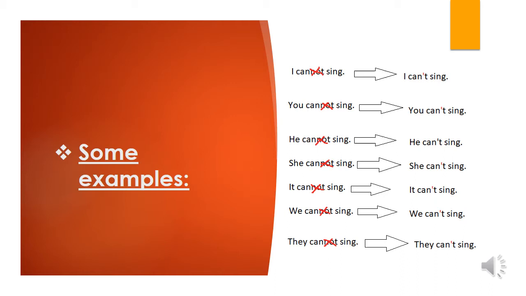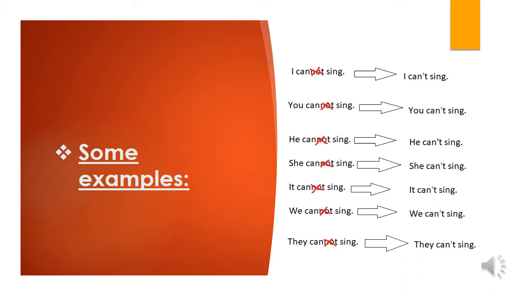Okay? First one, I cannot sing. Do you remember, Junior 1? We said before that negative means not. So, I cannot sing. Okay? What about the short form? Can you see here in all the examples, for example, number 2, you cannot sing. As negative means not, so I have the subject and then the verb can and then the negative not and then sing, or the verb.